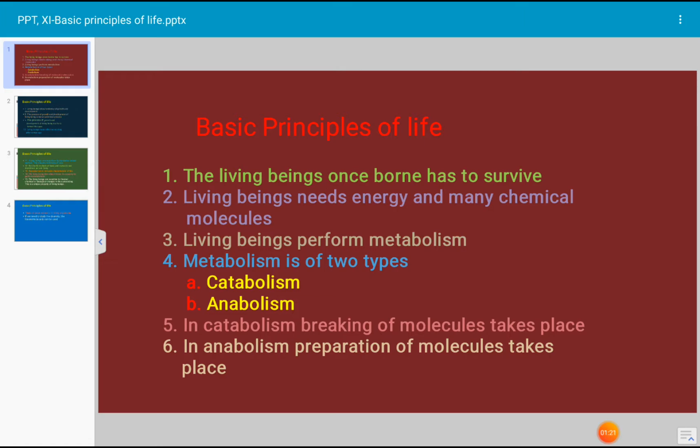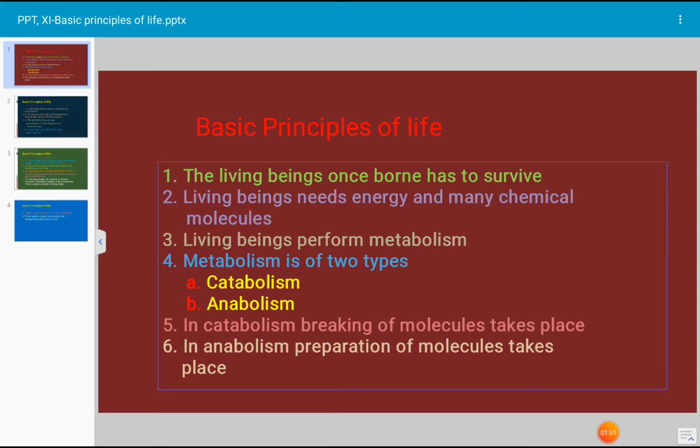For energy, it has to perform metabolism, metabolic processes. Metabolism, again, is of two types. First, catabolism. Another type of metabolism is anabolism. These are the two types of metabolism that occur in living organisms.